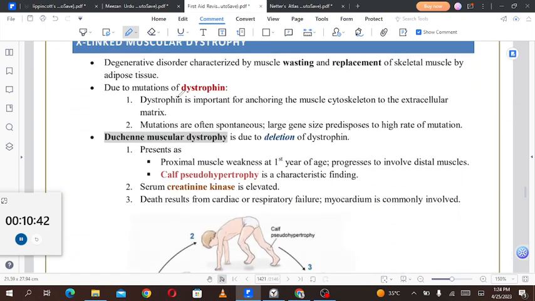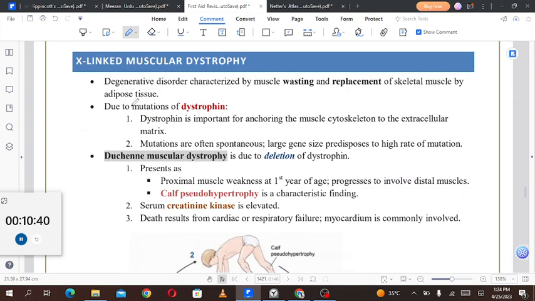Then we'll move forward to the X-linked muscular dystrophy. The X-linked muscular dystrophy has some very characteristic findings. We'll see that it is a degenerative disorder characterized by muscle wasting and replacement of skeletal muscle by adipose tissue due to mutation in the protein dystrophin.